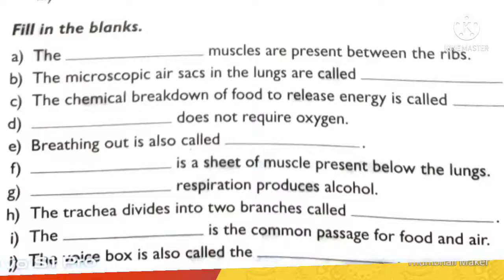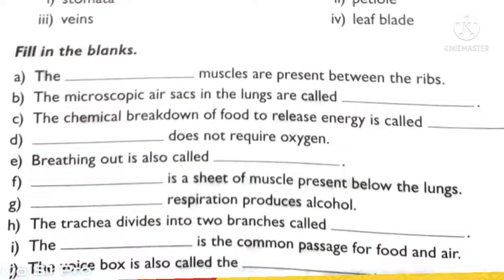E: breathing out is also called exhalation. F: dash is a sheet of muscle present below the lungs, so that is the diaphragm. G: dash respiration produces alcohol. So anaerobic respiration is the one in which alcohol is produced.